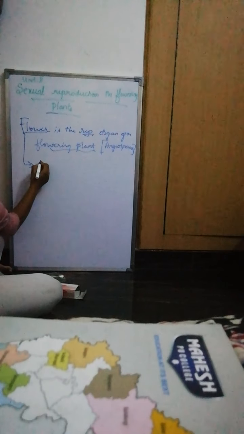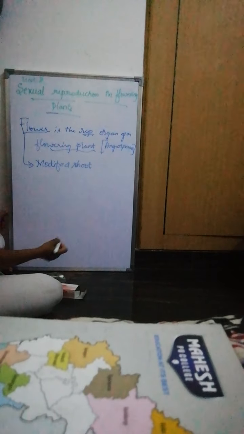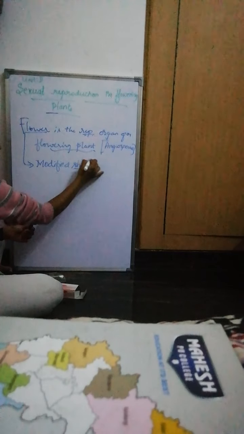So yes, when we are talking about the flower as the reproductive organ, what is the flower? Flower is nothing but the modified shoot. That means the shoot basically modified itself and formed the structure called flower.